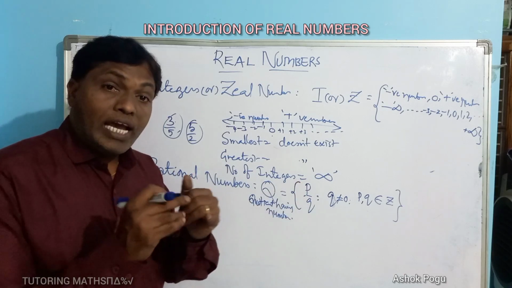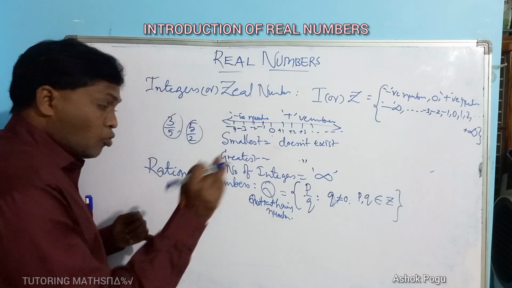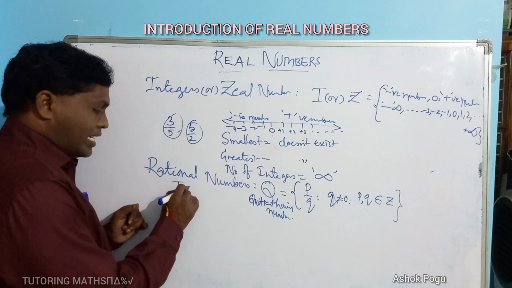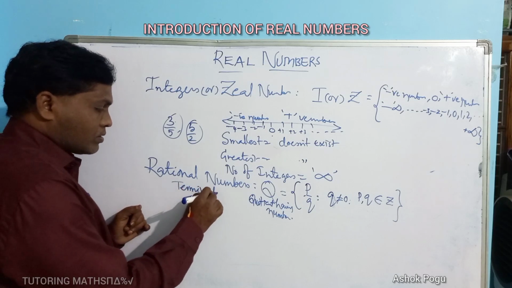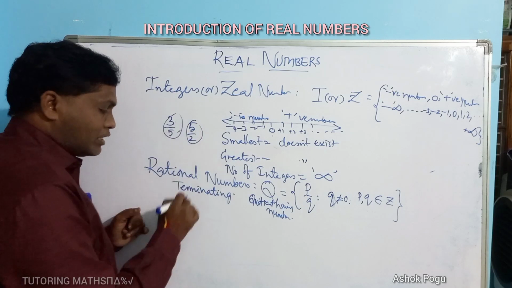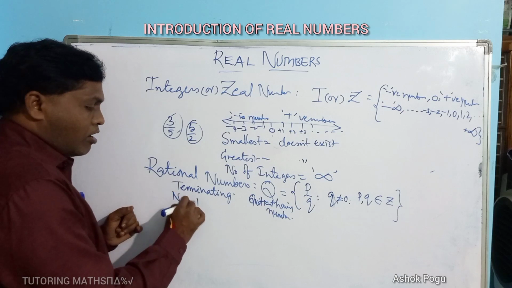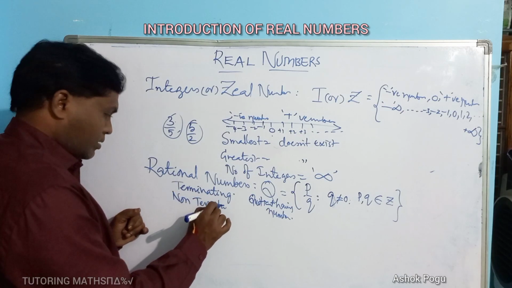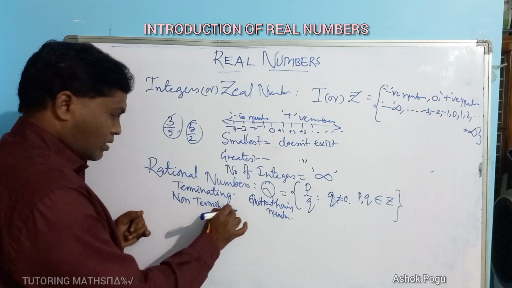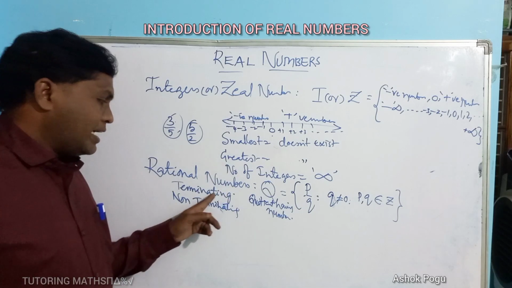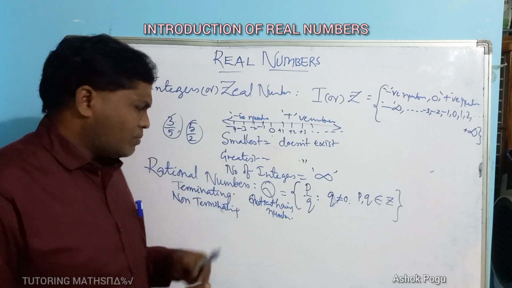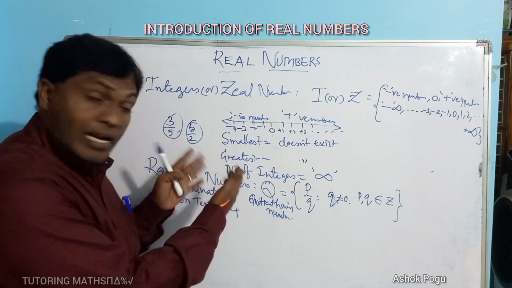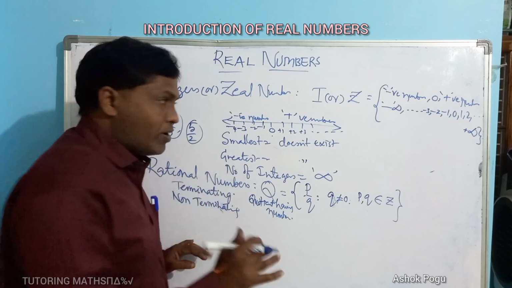Here also we have two types in rational numbers: terminating decimal and non-terminating decimal. What are called terminating and what are called non-terminating decimals? Let us verify with the help of one example.